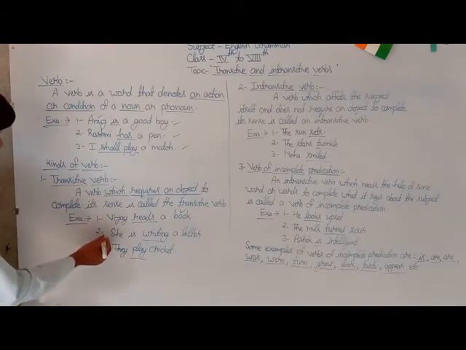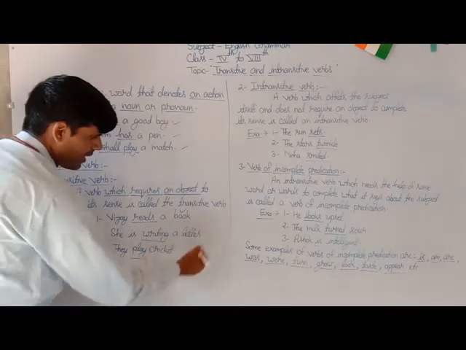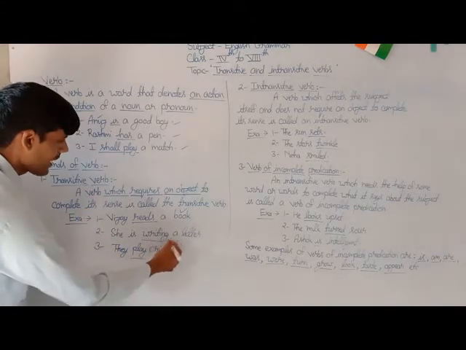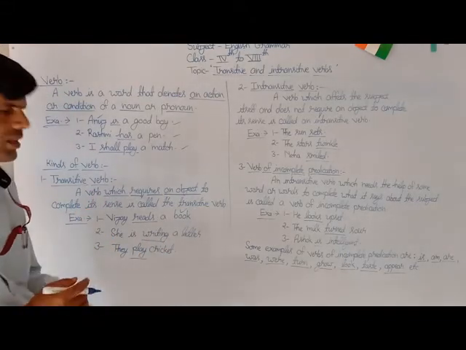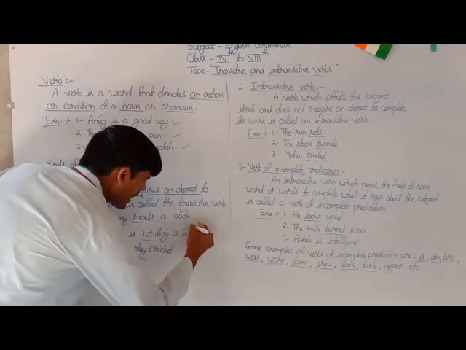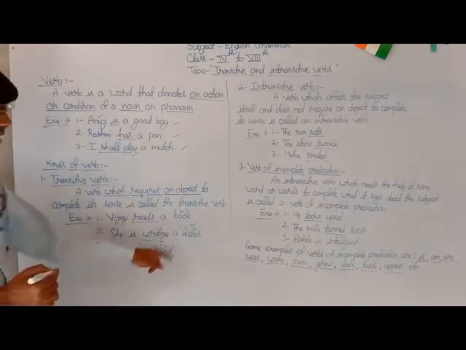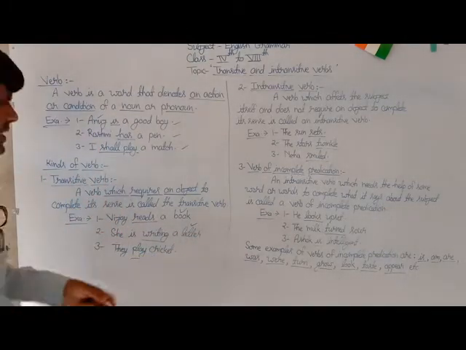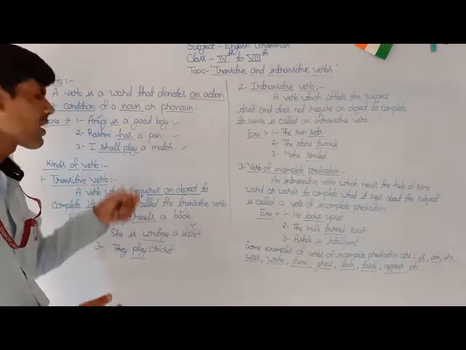The second example is she is writing a letter. Here the underlined word writing is a transitive verb because it requires an object, a letter, to complete its sense. So this is also counted as a transitive verb.